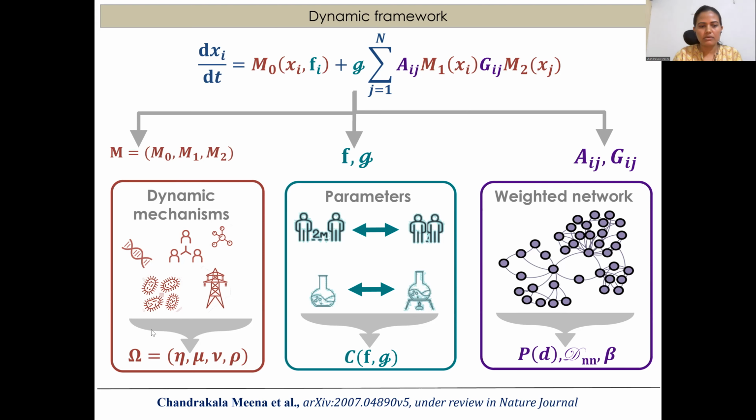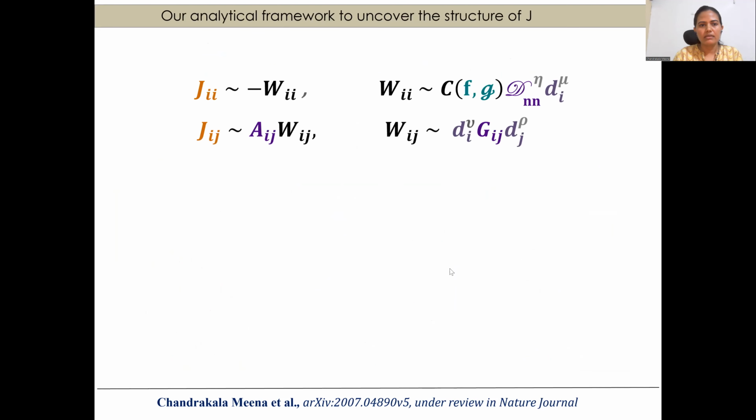So using this parameter omega and the intrinsic parameters C, we can analytically construct the Jacobian matrices. We can see that our Jacobian matrices are not random, but strongly intertwined with the topology through the weighted degree and the average nearest neighbor degree, and with the dynamics through this Nita-Munro parameter.